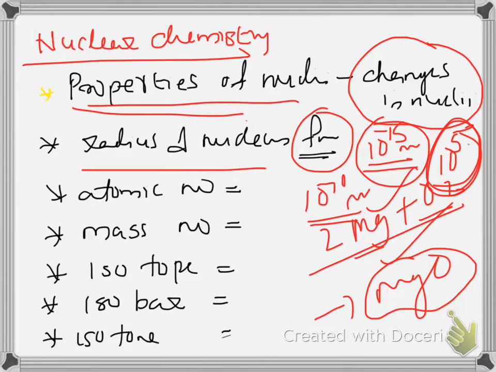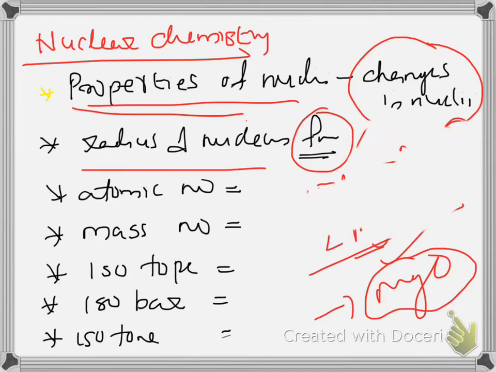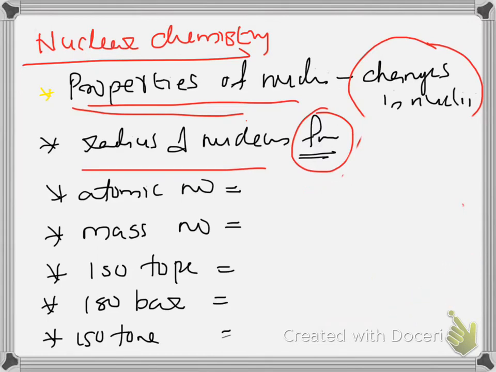Now we have to see some important terms in nuclear chemistry. They are atomic number. It is the number of protons or electrons in a neutral atom.